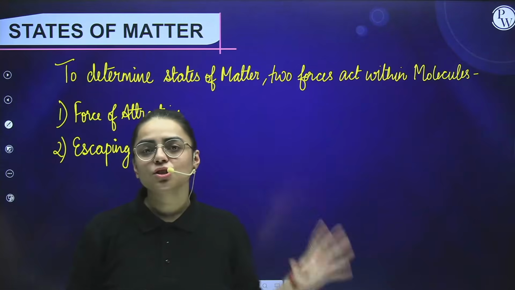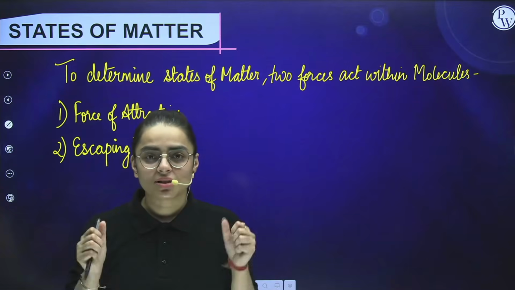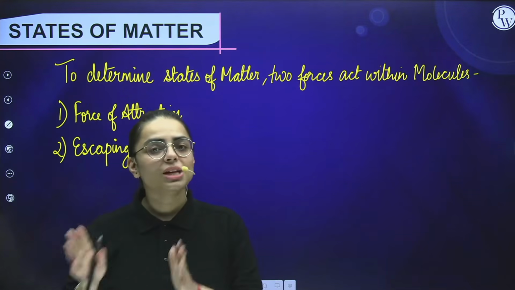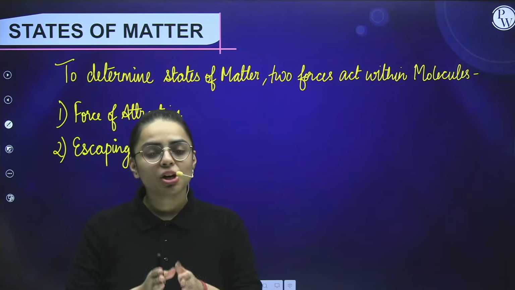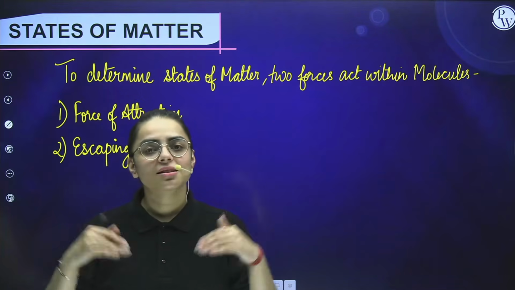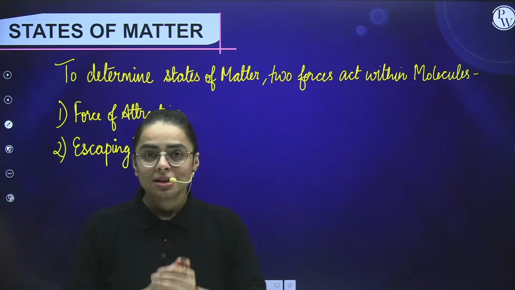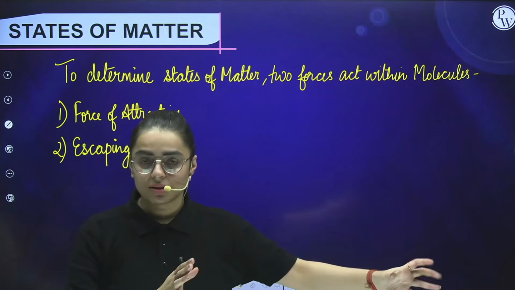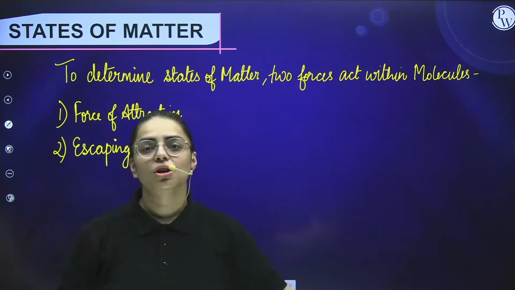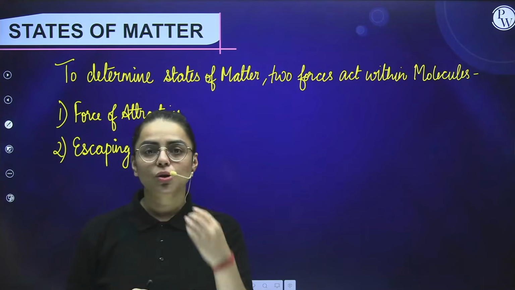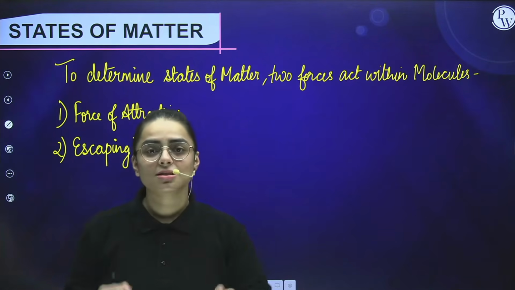Now what happens in the case of molecules? The same thing arises there. If two molecules have a good force of attraction, then they will be held together. But if they don't have a strong force of attraction, there arises a strong force of repulsion, due to which the molecules stay apart from each other. Like in the real life example, if someone is not my well-wisher, I would stay apart from that person, so I will maintain a distance. That means whenever there is a repulsion force, there is more intermolecular distance. But when there is good bonding and good interaction, the intermolecular distance is very, very less. That means they are held together.